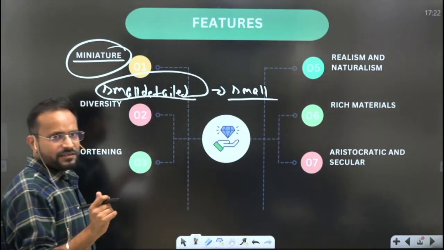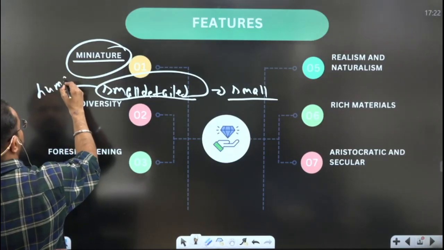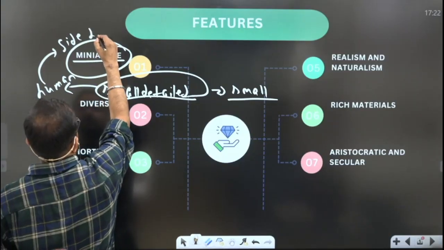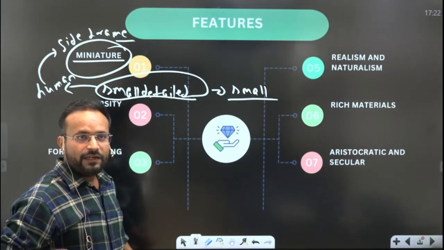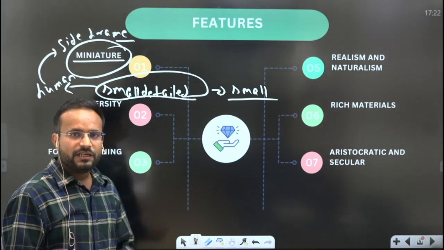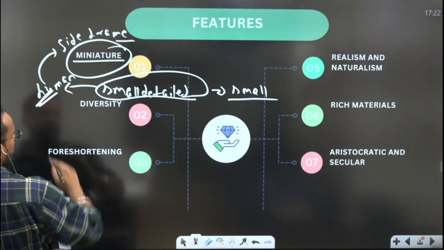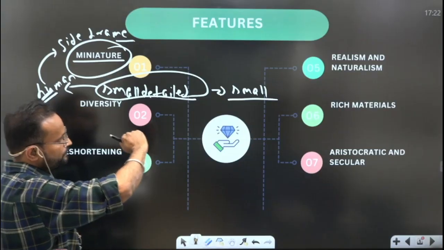For that reason, there was a unique representation of the human figure in a side frame. That is, in this particular side frame, the human figures were represented and not in the portrait mode. So this was the feature of the Mughal painting in terms of its miniature feature.